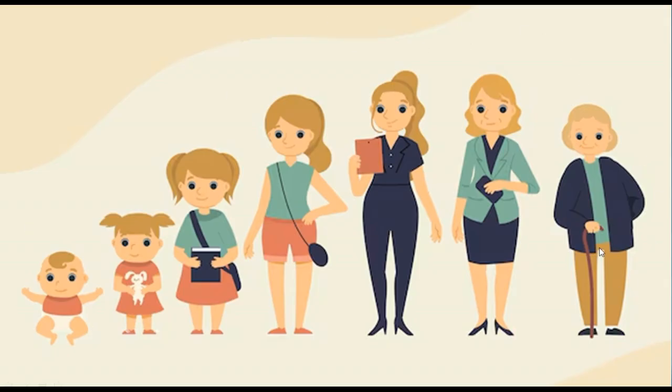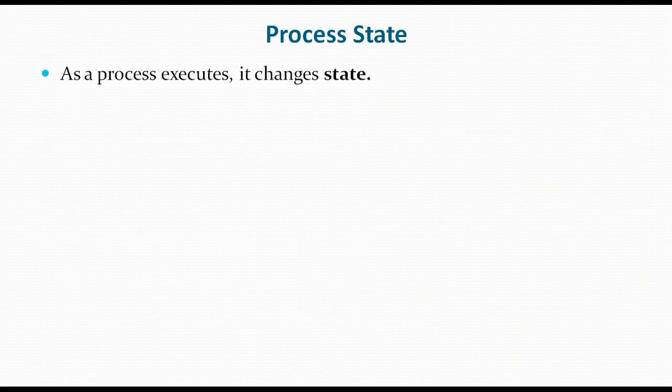So this is just an illustration of life. One gets birth, and after completion of all the stages, one day he or she will die. Similarly, comparing this example with the process states, first we always create a process.